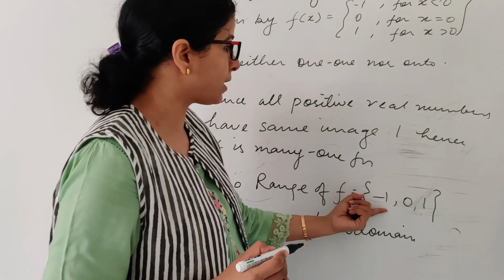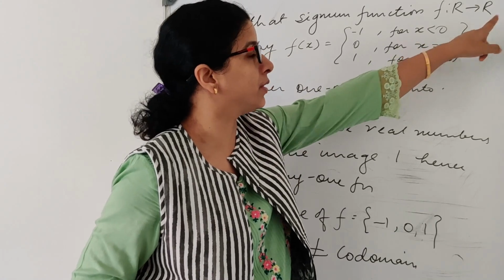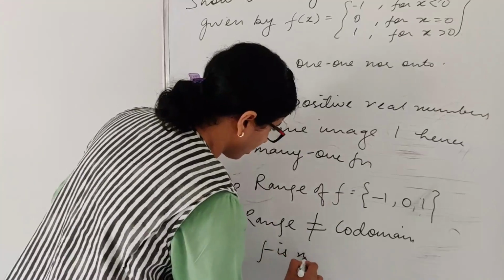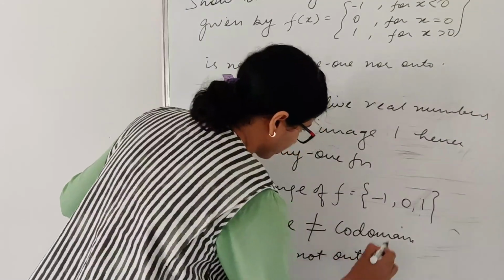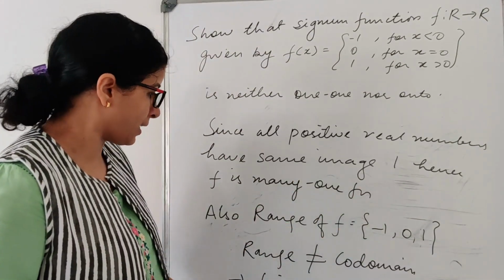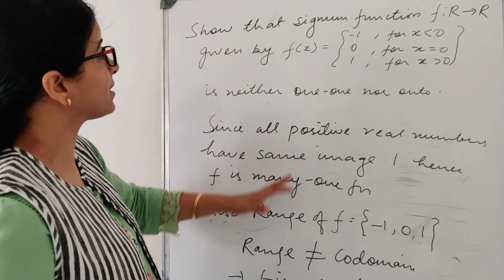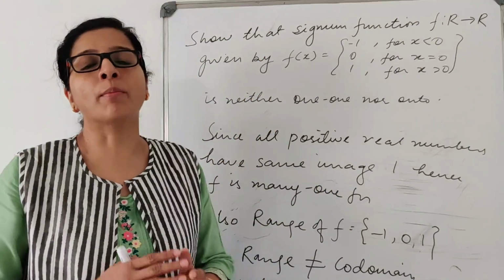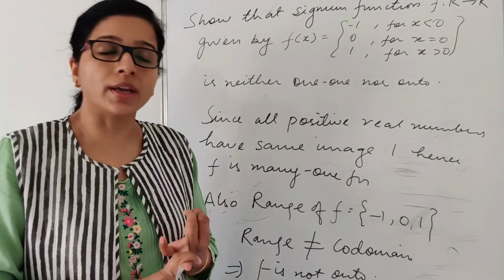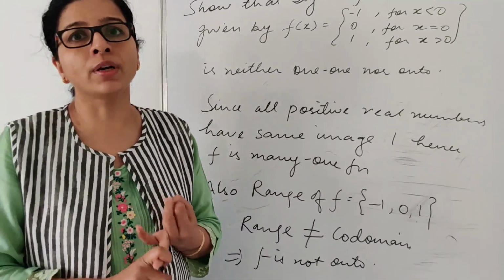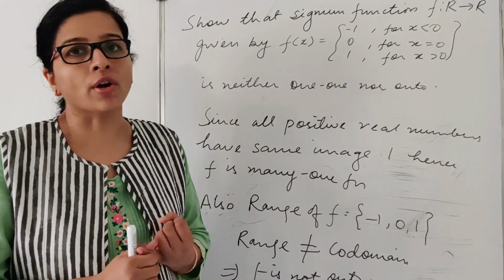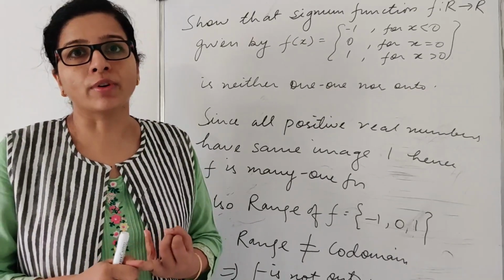Here my range is {-1, 0, 1} and codomain is R, so they are not equal. What does that imply? f is not onto. So my function is many-1 as well as not onto, so I can say that my function is not a bijection. Neither is it injective nor surjective. So there can be a function which is neither 1-1 nor onto, but it will be a function. Whenever we are talking about bijection, we have to prove 1-1 and onto.